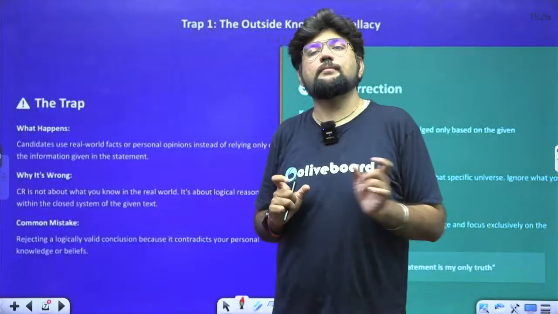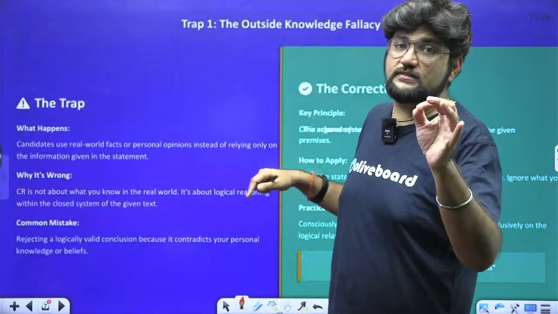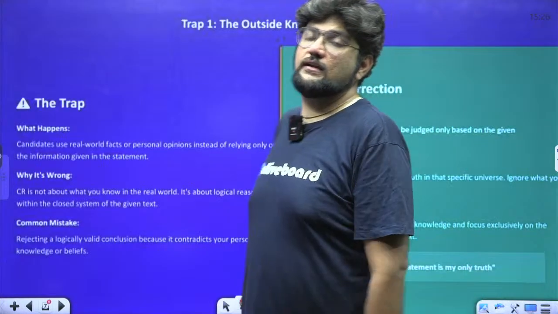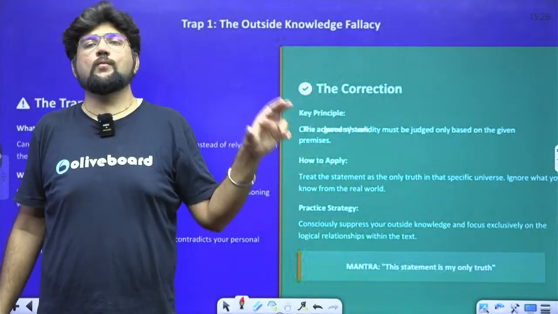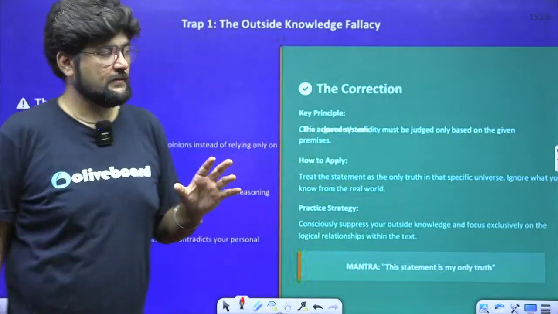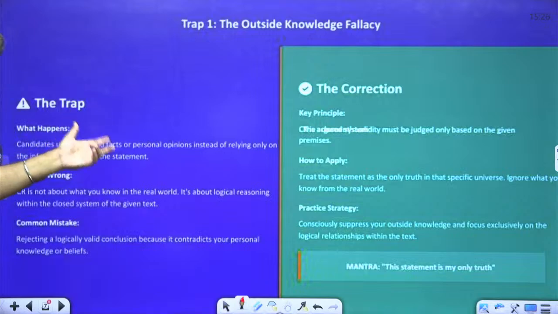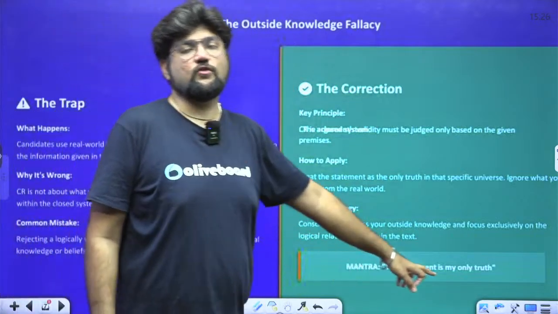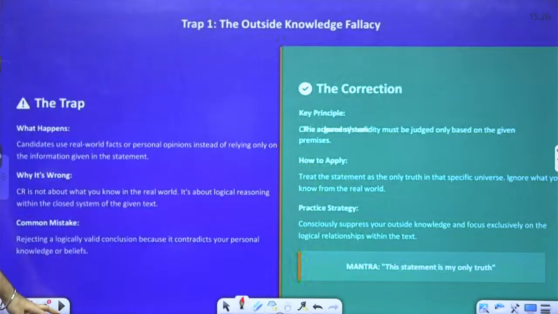That means you make it personal. You give your personal opinions, and that is where everything goes down. That's the worst thing which can happen in a question. So never depend on outside knowledge. If it is a statement, it is limiting. Always limit yourself to the scope of the statement. Nothing more, nothing less. So these details I can share with you, so you don't go wrong. This statement is my only truth. This is the mantra which you can follow: the statement is 100% gospel truth. Nothing more than that, nothing less than that.